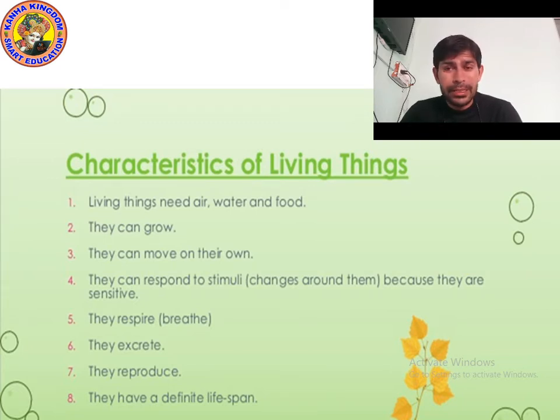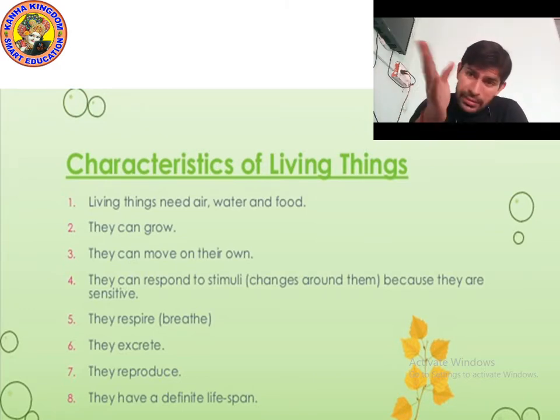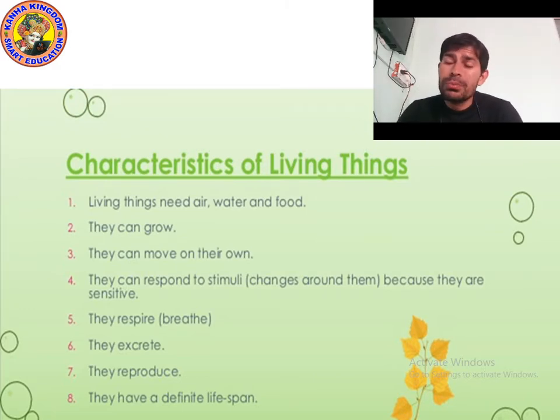Yes. And many animals can run fast, like tiger, lion, deer. They run very fast. Yes. And some animals crawl, means they move on the ground, crawling in the shape of an S, like snake. Yes. Lizard. Okay. And some animals can swim in the water and also walk on the land, like frog.